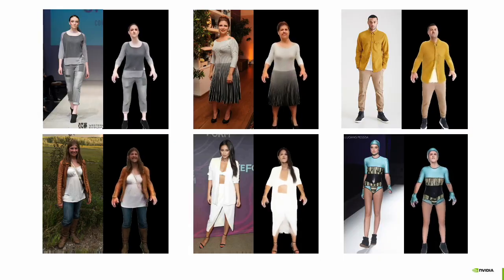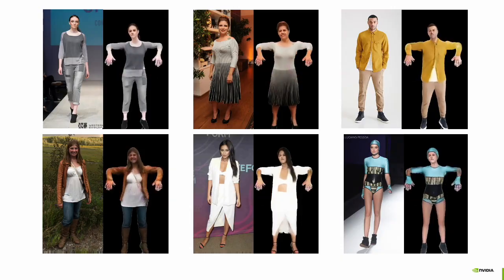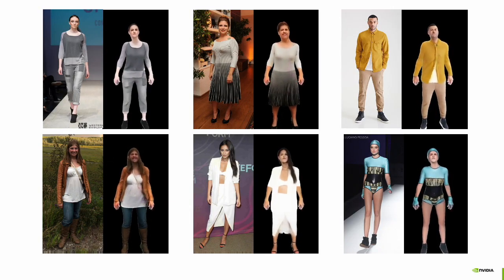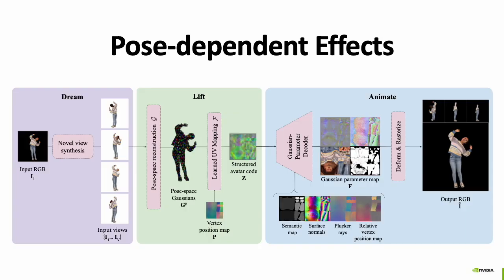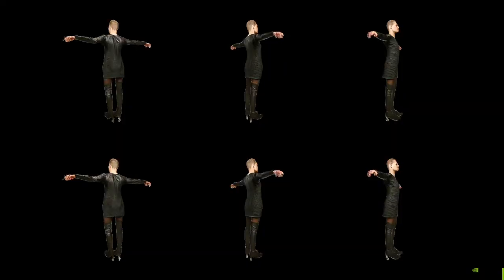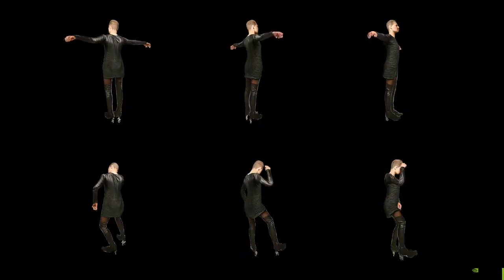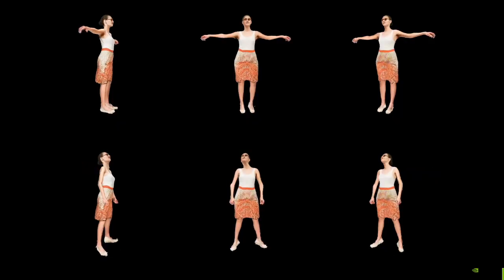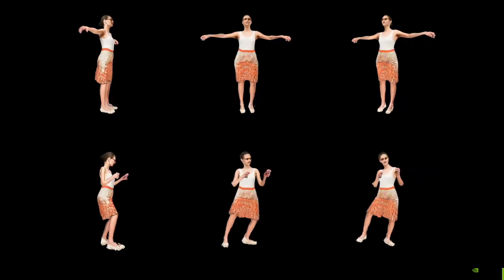Here are 6 more examples from the SHHQ dataset. Each image is reconstructed and animated with the same sequence. Our design enables pose-dependent effects. Pose-dependent effects can be enabled by conditioning the Gaussian parameter decoder on normals and on the relative vertex position map. This means that the Gaussian parameter map is aware of the target pose. Here you can see the pose-dependent effects. This is particularly notable on shoulders and elbows.